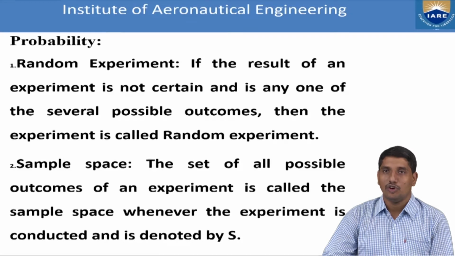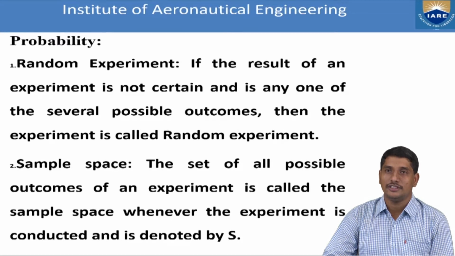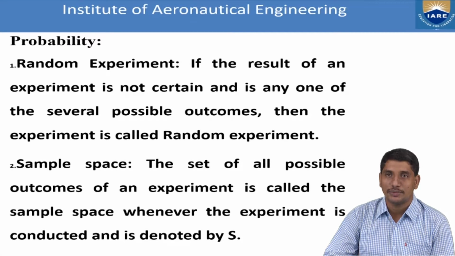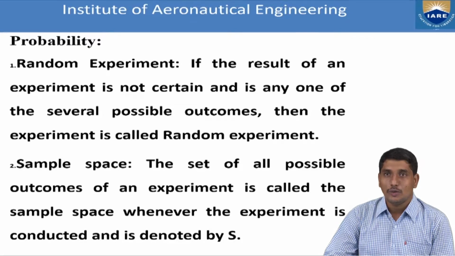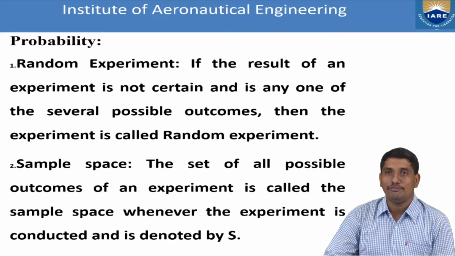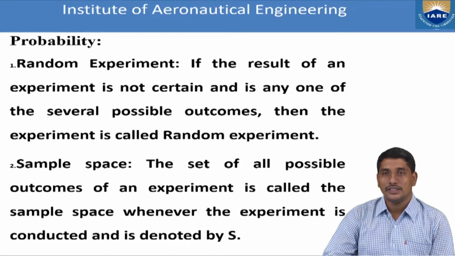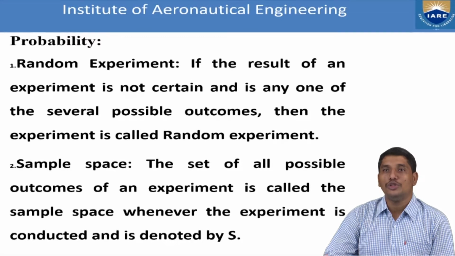On the other side of the coin, we come across certain kinds of activities whose results cannot be predicted in advance with 100% assurance, but we can make some choices of possibilities. That means there are some experiments whose results cannot be predicted in advance, but we can expect what could possibly happen.